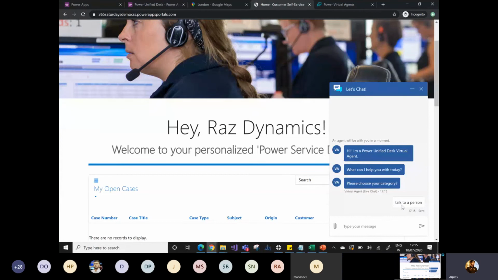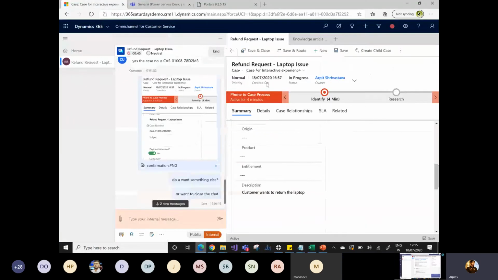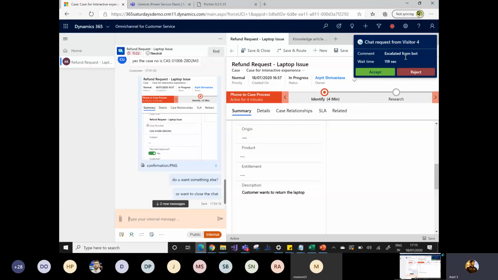As soon as I click on talk to a person, it will redirect my chat request to the live agent. So it's not that at the end of the virtual agent conversation you have to redirect your chat to your human agent. It automatically detects that Raz wants to communicate with the live agent.